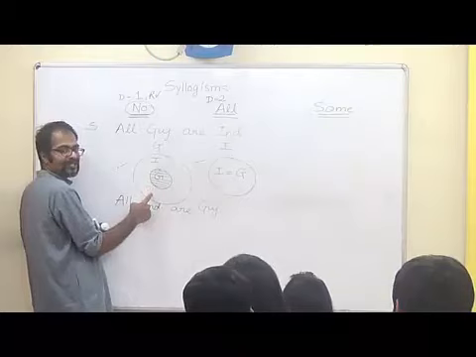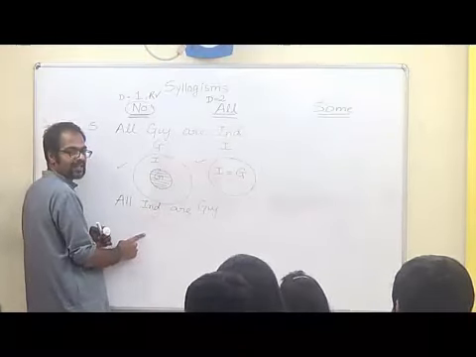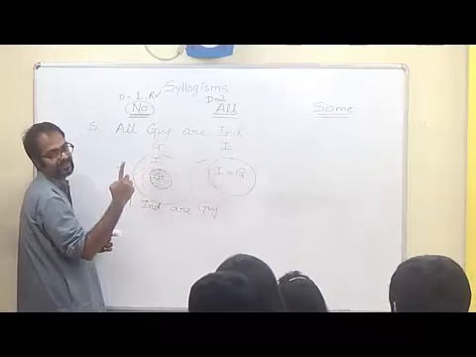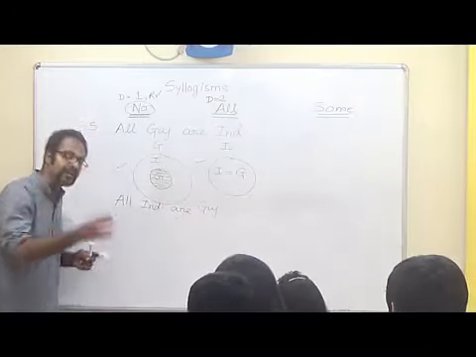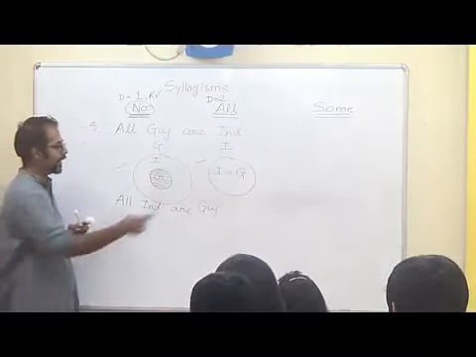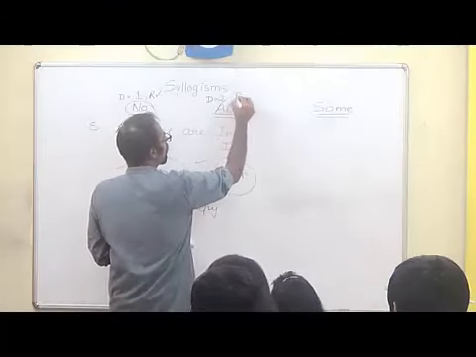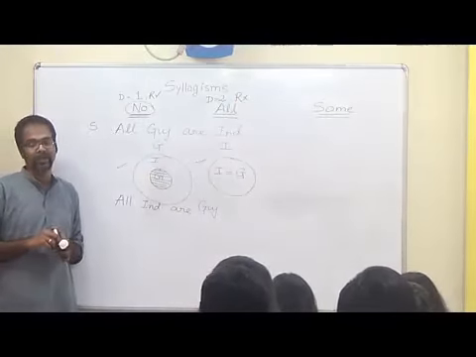But if this happens to be true, then it is not necessary that all the Indians are Gujaratis. So, because there are two different diagrams, can I say that the reverse, all Indians are Gujaratis, will be true? May be true, may not be true. So the reverse of an all statement is not necessarily true. It may or may not be.